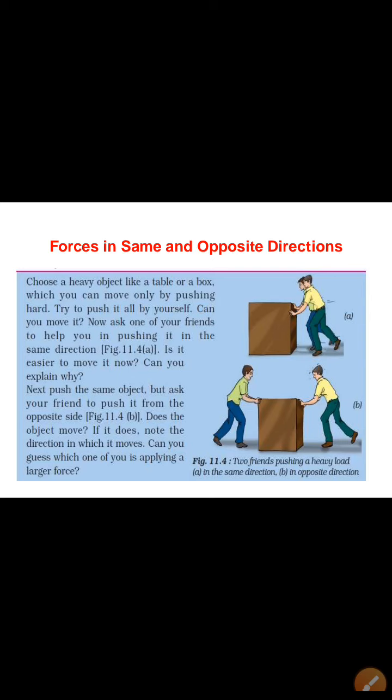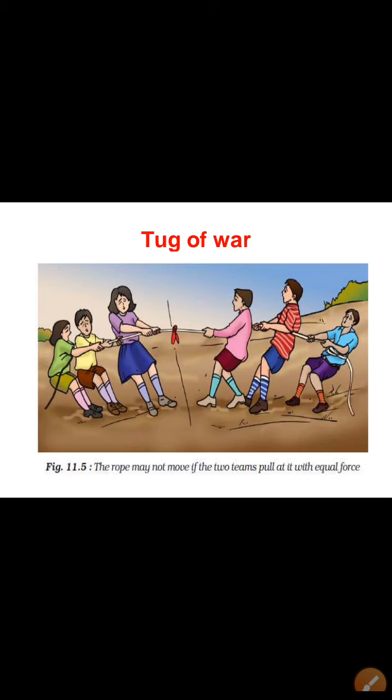Two students are pushing a box in the same direction, therefore their forces will be added. But what happens if two are applying the force in opposite directions? Their forces will cancel each other. In the next tug of war, what happens here? If both sides are balanced by equal forces, there will be no movement. We can take several examples of such types of situations.